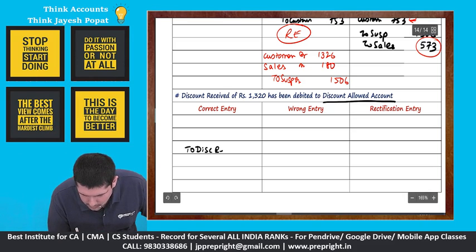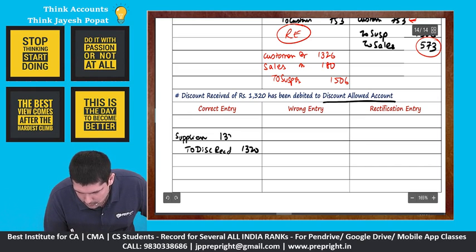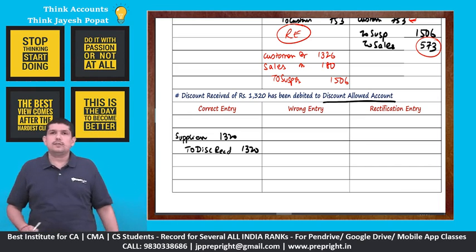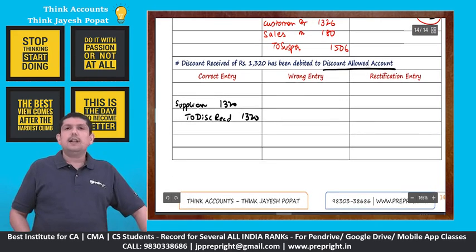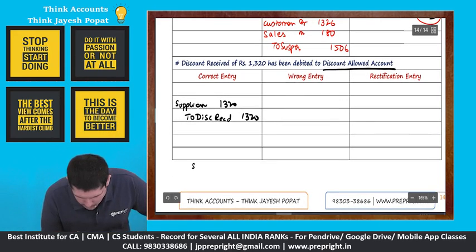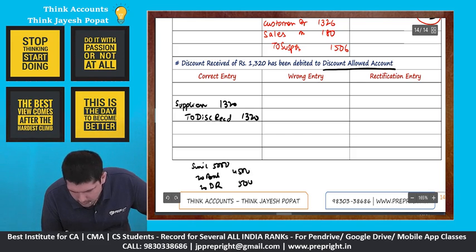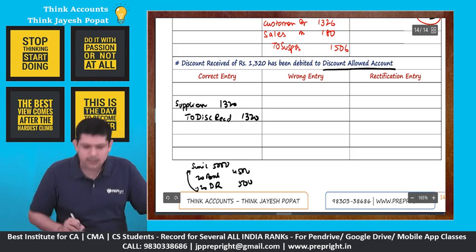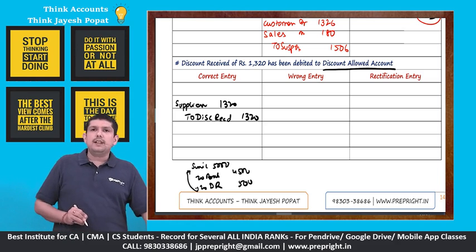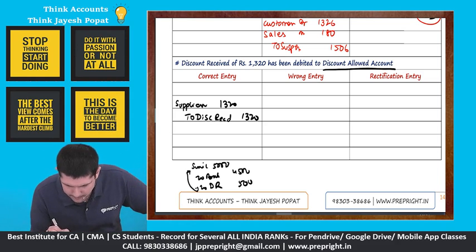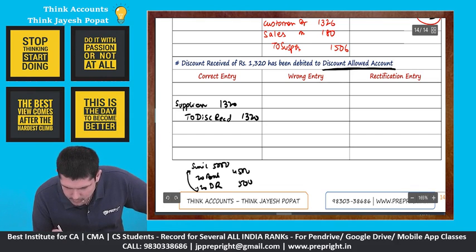So we say discount received 1320 and supplier account has to be debited, right? The supplier account has to be debited because you receive discount while you make payment. So if I need to make payment to Sunil for, let's say, 5,000, I am making a payment of 4,500 and I have a discount received of 500. So the net entry is Sunil to discount received, which is supplier to discount received. Clear?